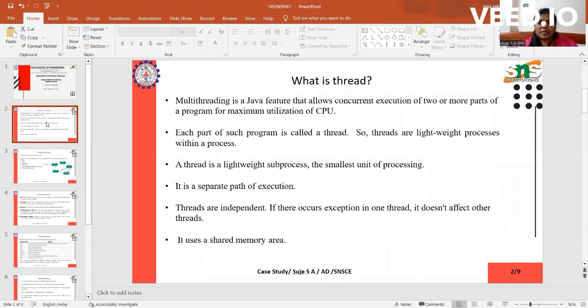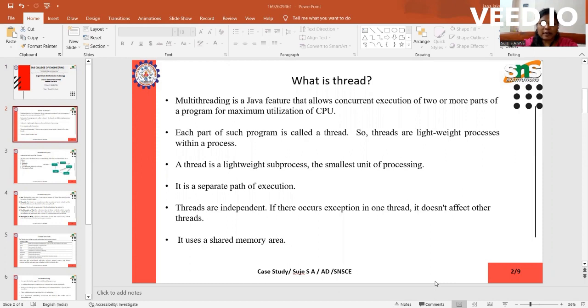Let us see what is thread first. Multi-threading is a Java feature that allows concurrent execution of two or more parts of a program for maximum utilization of CPU. Each part of such program is called a thread. So, thread is a lightweight process within a process. A thread is a lightweight subprocess, the smallest unit of processing. It is a separate path of execution.